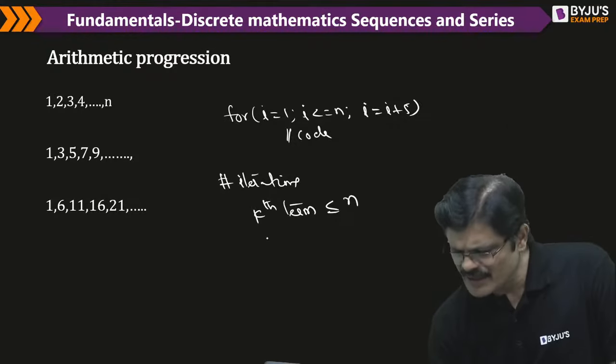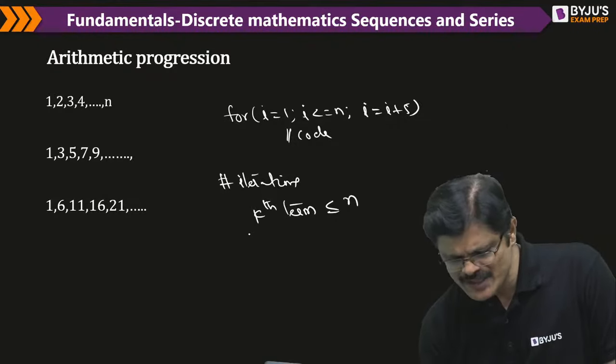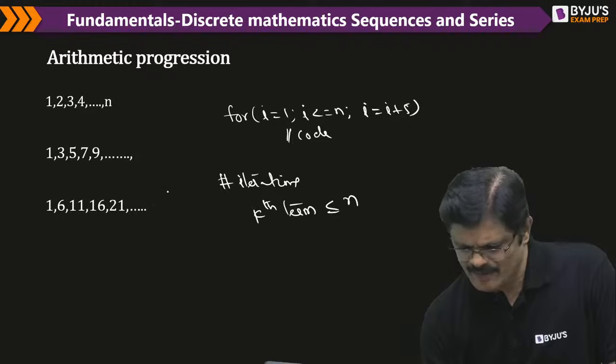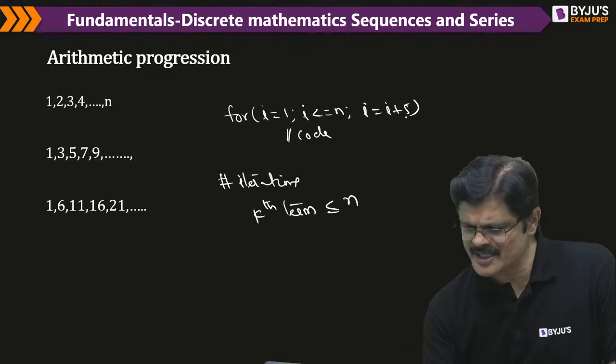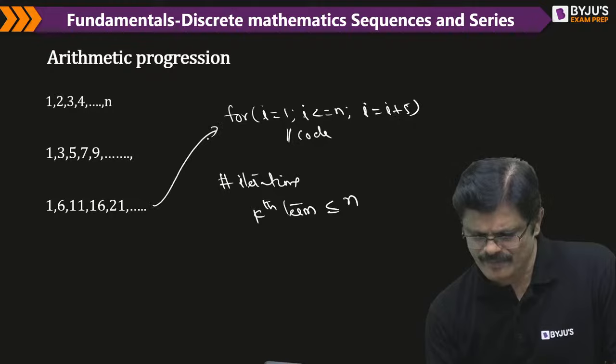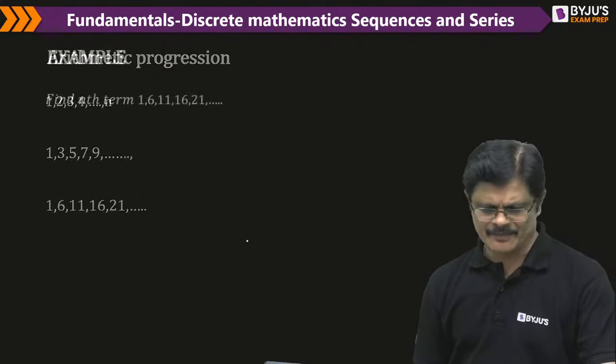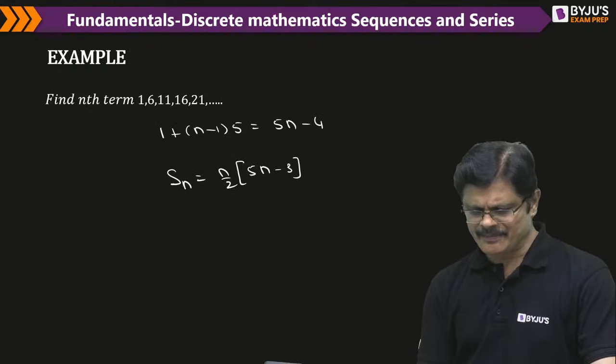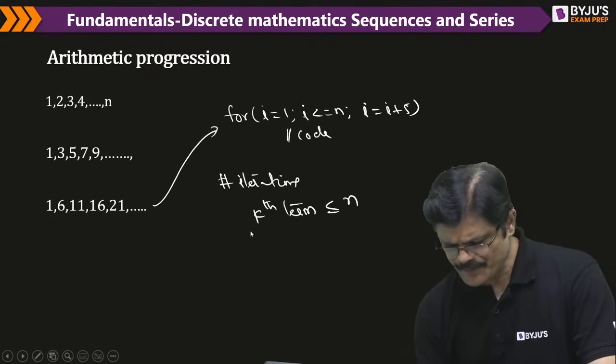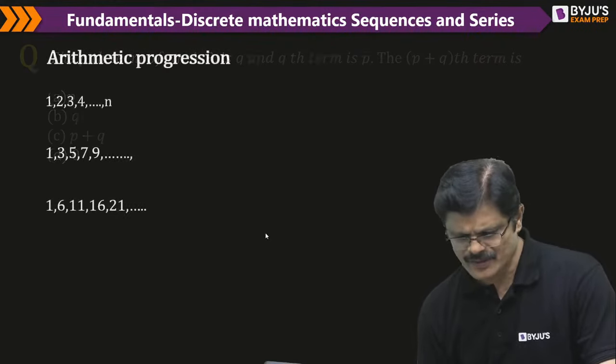Kth term means what, sir? For example, 1 plus 5 is 6, 6 plus 5 is 11. What is the kth term? Just now we solved the kth term: 5k minus 4.